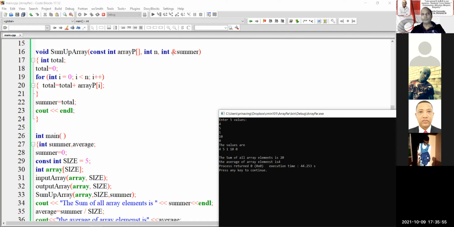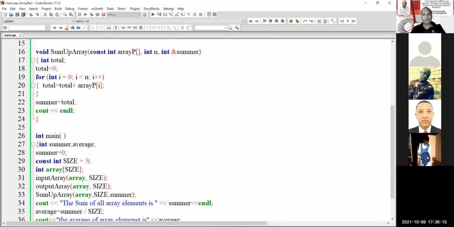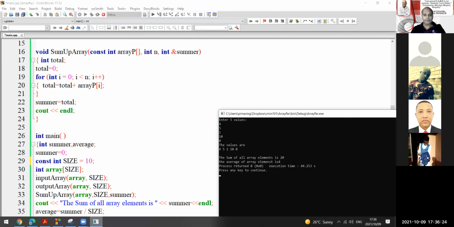Good. The only part that I couldn't understand was the part of the constant int array p, where now you need to declare your array as a constant integer. Okay, you've got to declare the array in the beginning before you use it. That's the problem with C++, right? The compiler and the language. So in line number 29, you got to declare the size. Let's say I don't want 5 anymore and I make it 10. Once I change it there, Sam, it's going to run 10 times. So I just want to show it to you.